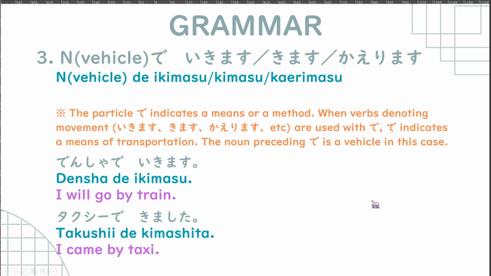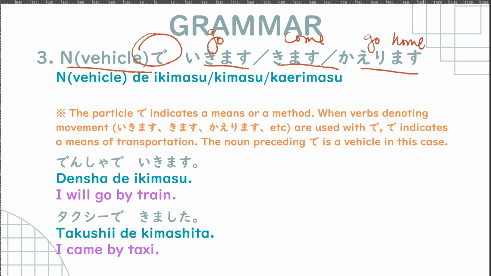Next, we have vehicle で ikimasu, kimasu, or kaerimasu. Okay, so we're seeing here ikimasu, kimasu, and kaerimasu again. So this time we have the particle で. Vehicle で ikimasu, go, right? Kimasu, come, and kaerimasu, go home. All right, so those are the three moving verbs that we have.